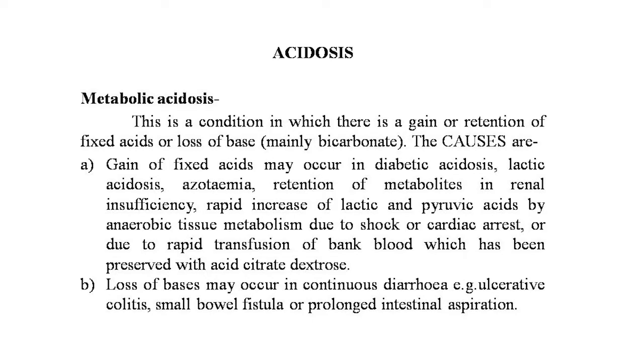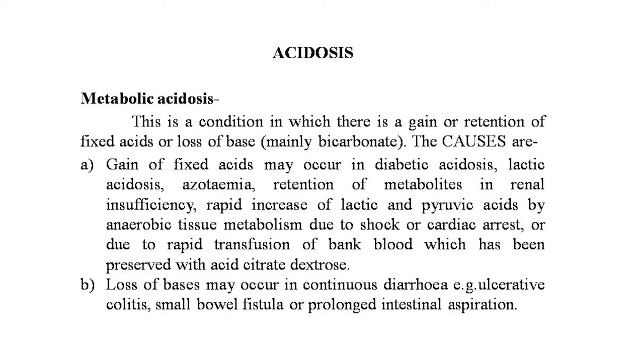mainly bicarbonates. The causes are: first, gain of fixed acids may occur in diabetic acidosis, lactic acidosis, azotaemia, retention of the metabolites in renal insufficiency, rapid increase of the lactic and pyruvic acids by anaerobic tissue metabolism due to shock or cardiac arrest, or due to the rapid transfusion of the bank blood which has been preserved with acid citrate dextrose. The bank blood preserved with the citric acid.